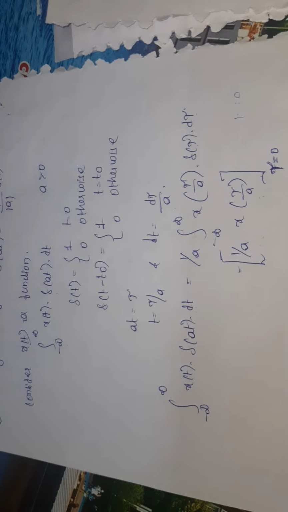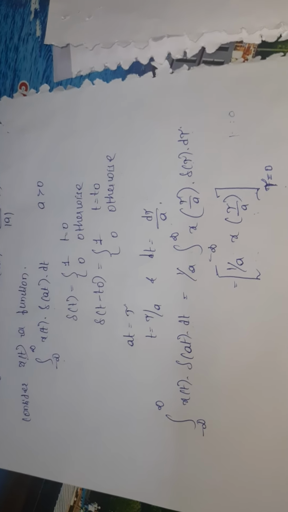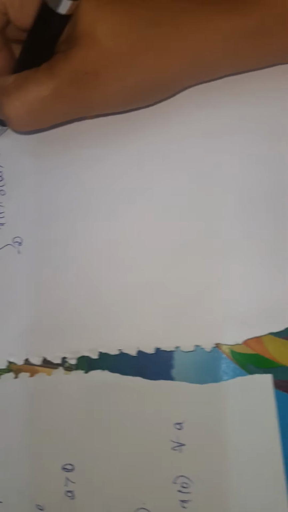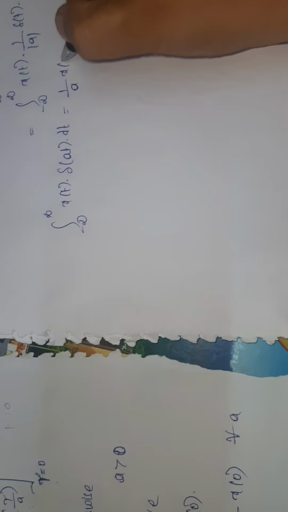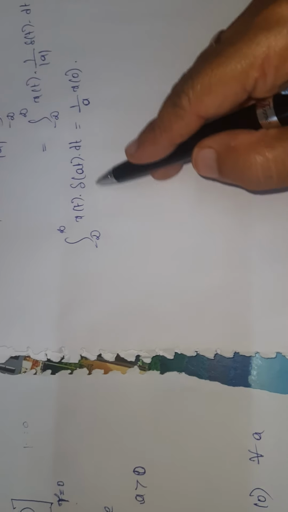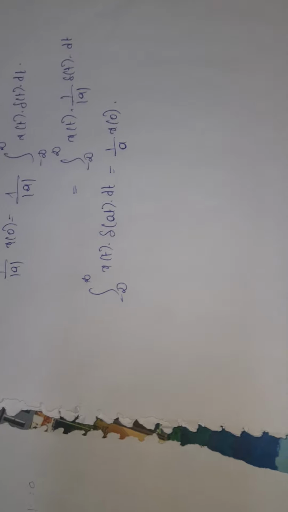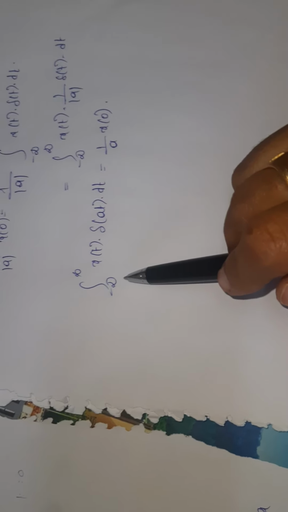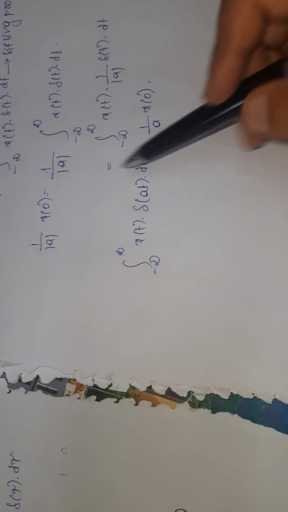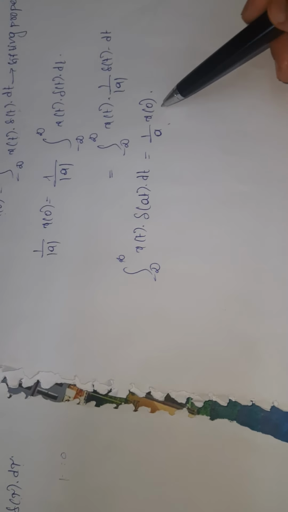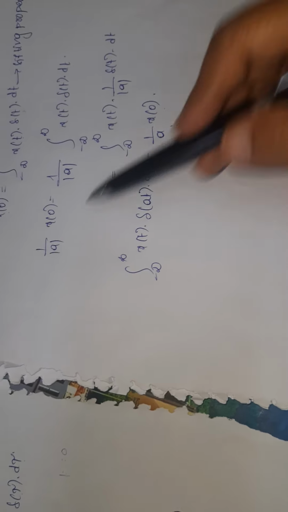This is the first thing we have done, the starting of the derivation. Now compare these two: 1 by a x of 0 and 1 by a x of 0, both are equal.